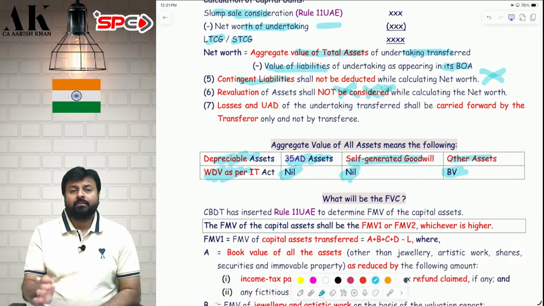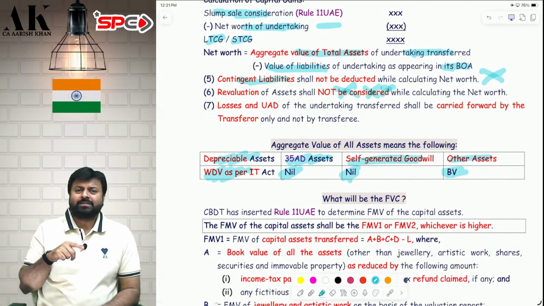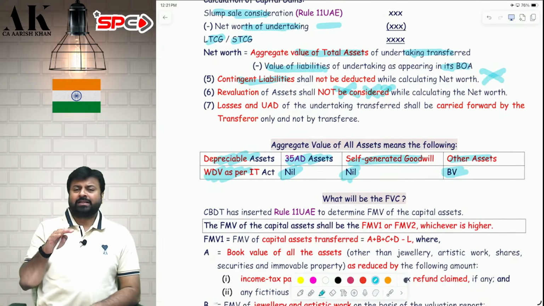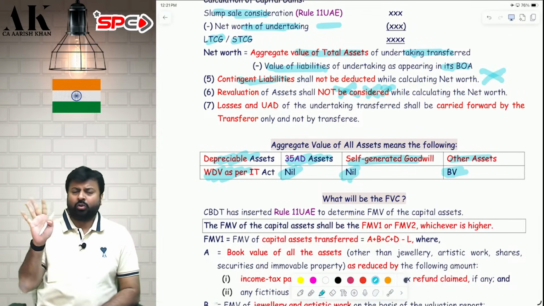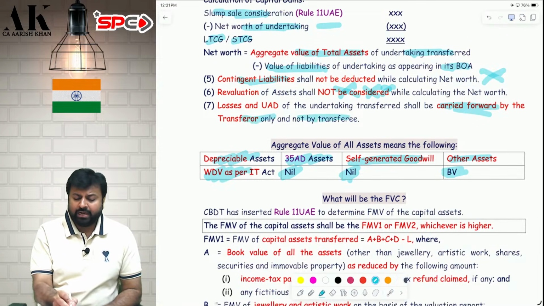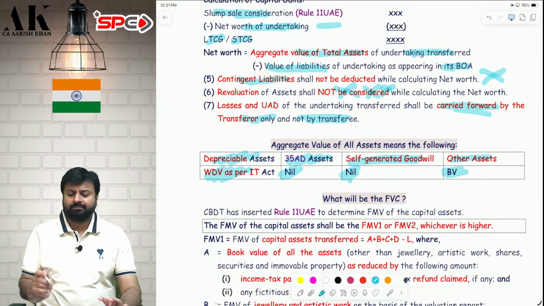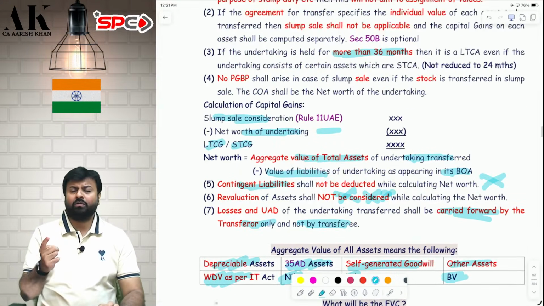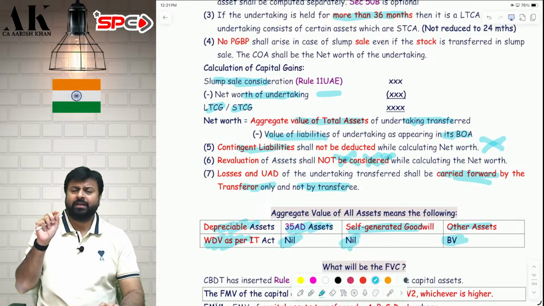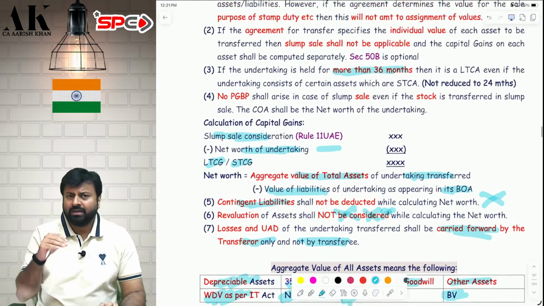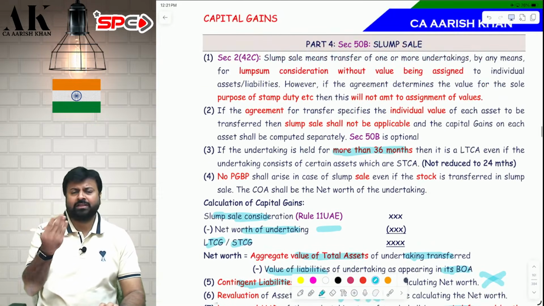Now, sir, this undertaking might have some losses, might have some unabsorbed depreciation. Will that also be transferred to the new undertaking? No, that will continue to be carried forward and set off by the company itself. It will not be given to the transferee, it will be kept with the transferor only. So how will you divide the assets? Four categories: depreciable asset, Income Tax WDV; 35AD nil; self-generated goodwill nil; any other asset book value. Liabilities book value. Then you take the difference, you will get the net worth.